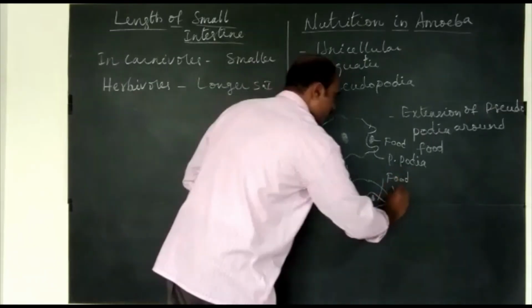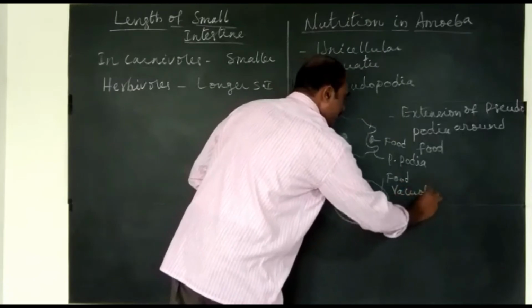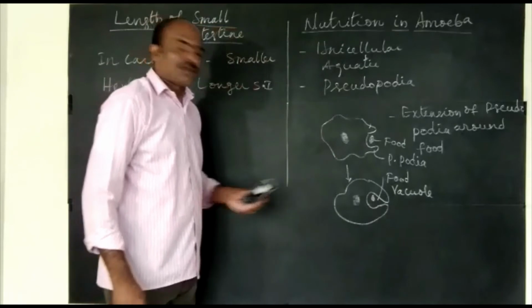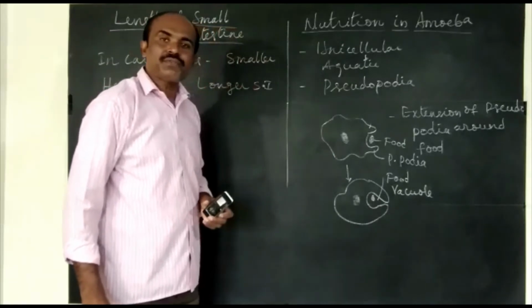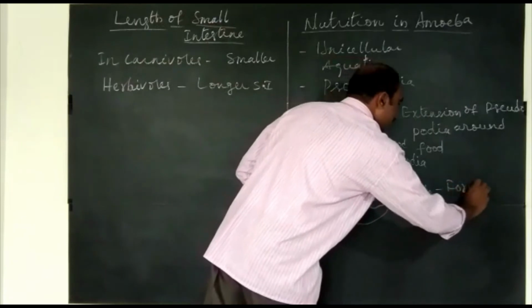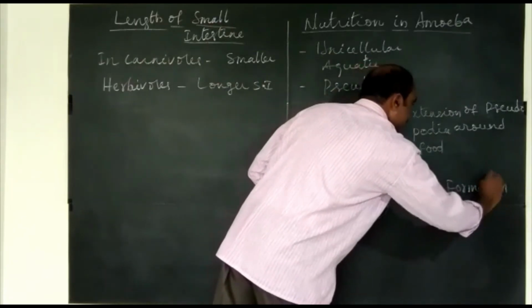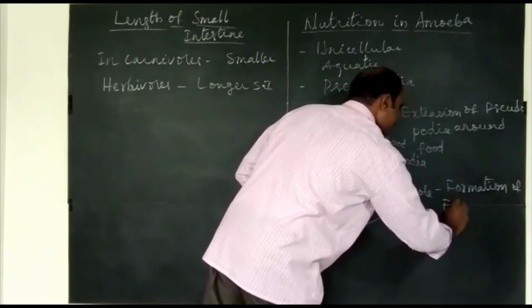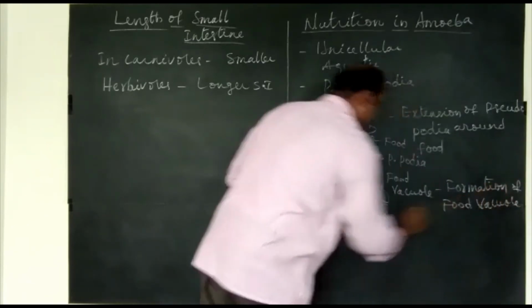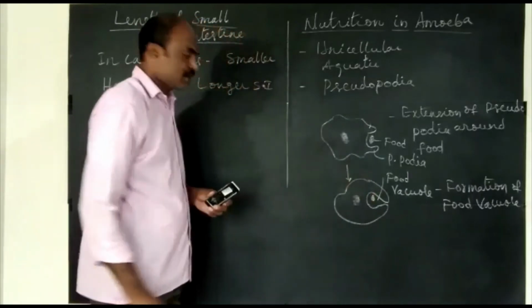So this is food vacuole. So the next step is pseudopodia fuse to form food vacuole. So, formation of food vacuole by the fusion of pseudopodia.